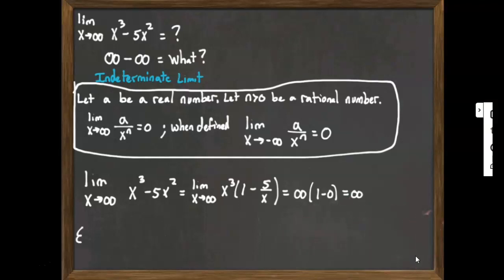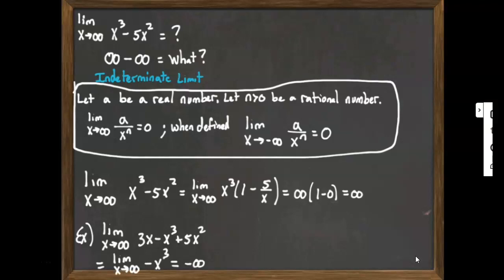So let's just look at some quick examples here. The limit as x goes to infinity of 3x minus x cubed plus 5x squared. All that matters is the largest term. So we can say that limit's just going to be the same as the limit as x goes to infinity of negative x to the third. And as x goes to infinity, x to the third will be infinity, and the negative sign will make it negative infinity.